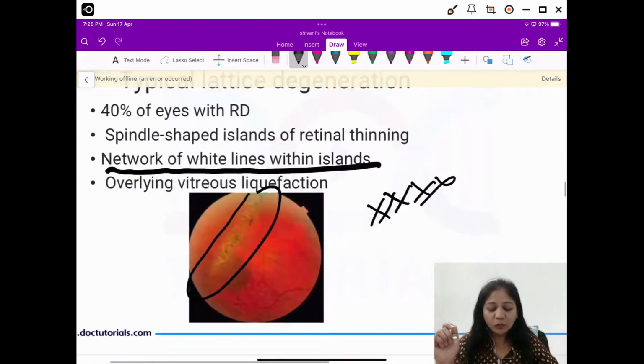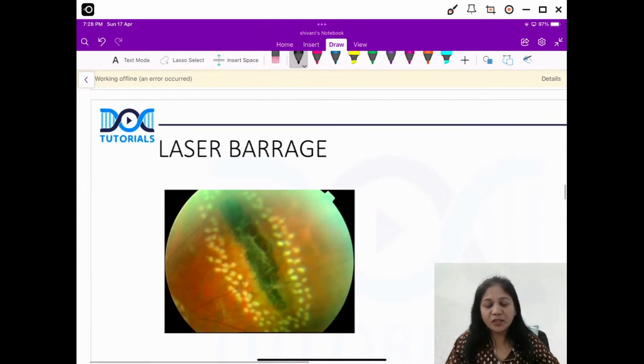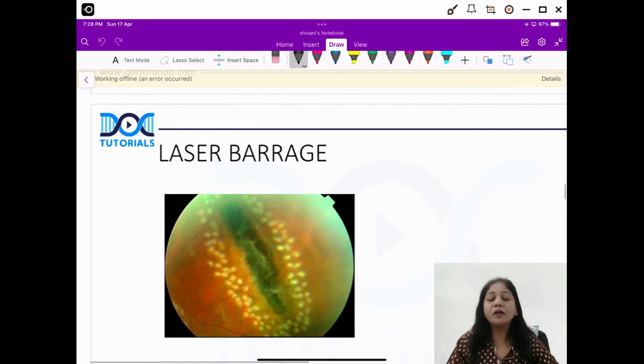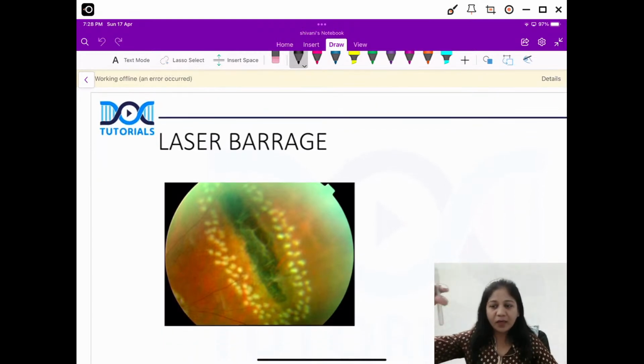Now what to do? This is again a picture question, friends. This is the laser barrage that we have done for the degenerative area. So lattice degeneration, if accompanied by flashes and floaters, not every lattice degeneration, I'm talking about a symptomatic patient. If your patient is symptomatic, you must do a laser barrage, okay?